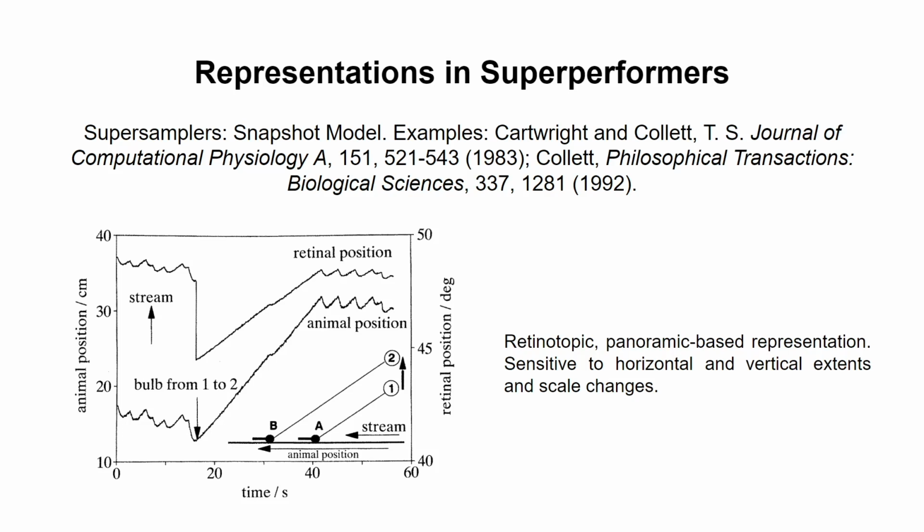So even in your super samplers, where you have a very high rate of sampling, there's got to be some sort of internal representation. That internal representation is not as detailed as the world model, but nevertheless, we have this trade-off between detailed representation and detailed inputs.